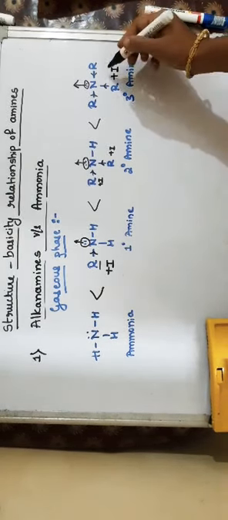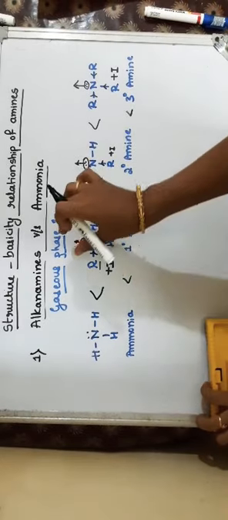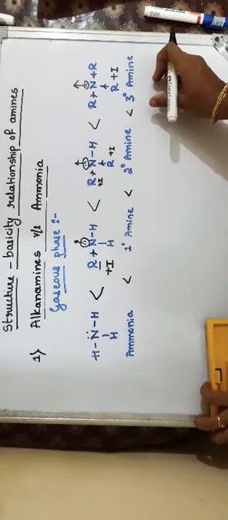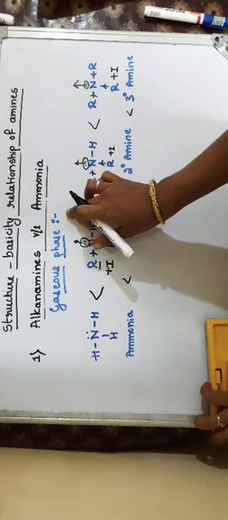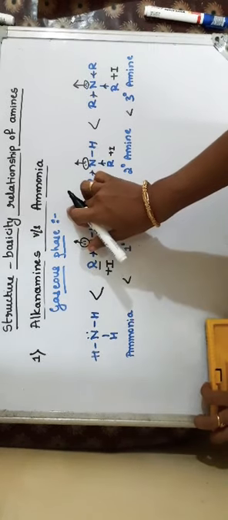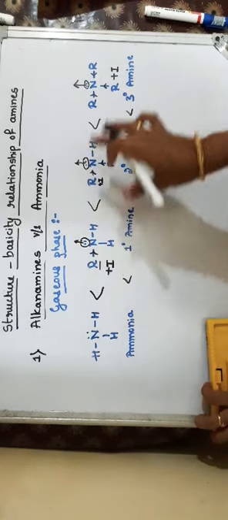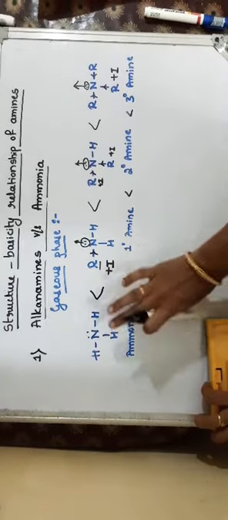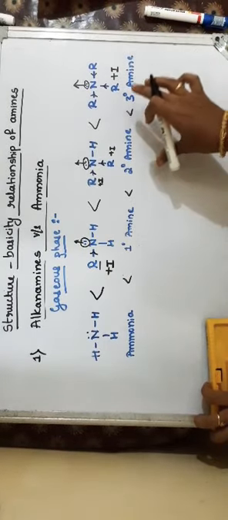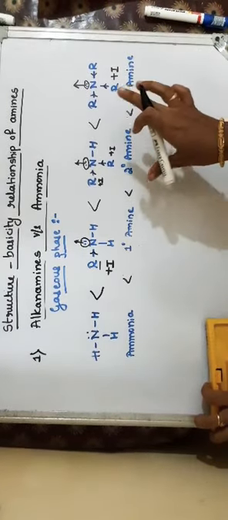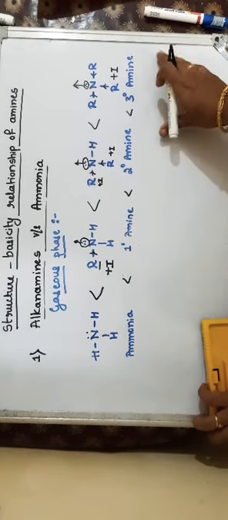The dispersal of positive charge is further increased, so the tertiary amines are more basic than secondary, then primary, then ammonia. So like this, there is a variation in the basic strength of different amines in the gaseous phase. In the gaseous phase, there is no solvation effect, so the plus I effect is the only factor which decides the basic strength.